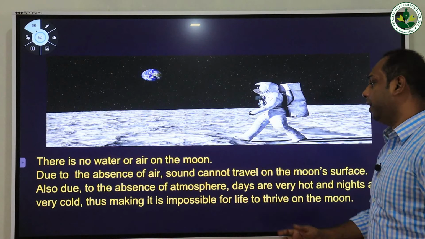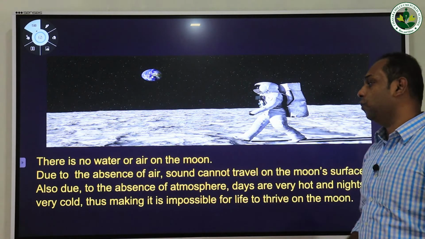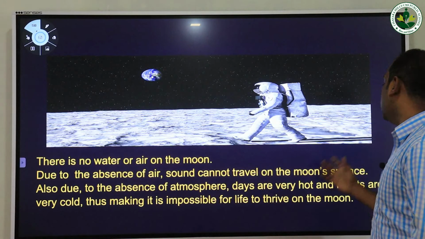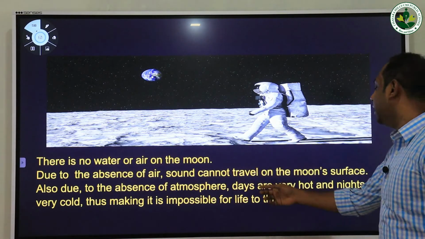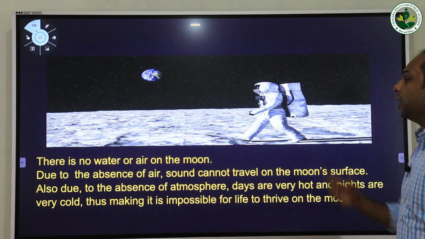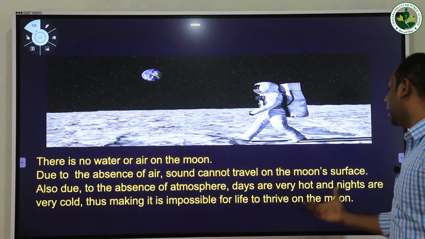There is no water or air on the moon. Due to the absence of air, sound cannot travel on the moon's surface. Also, due to the absence of atmosphere, days are very hot and the nights are very cold, making it impossible for life to thrive on the moon.